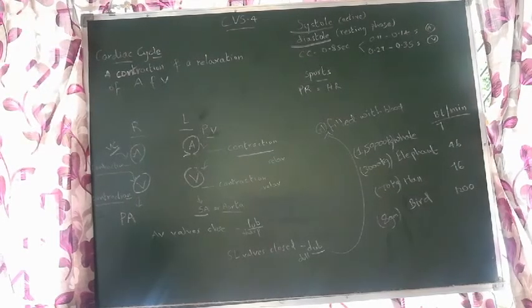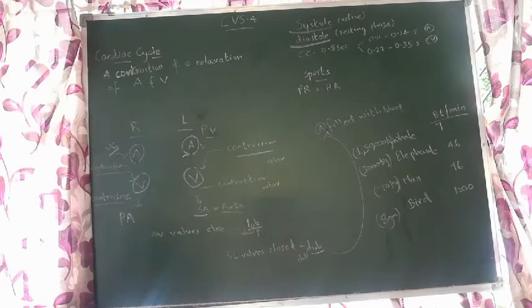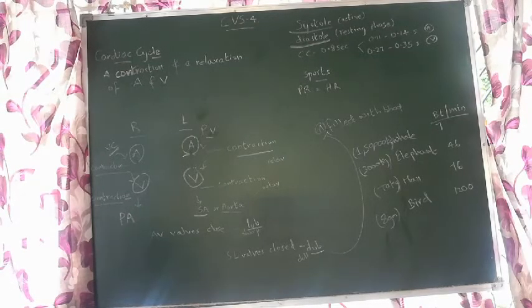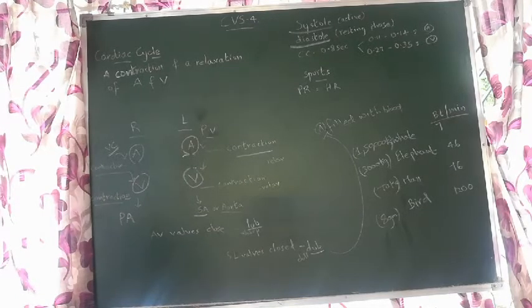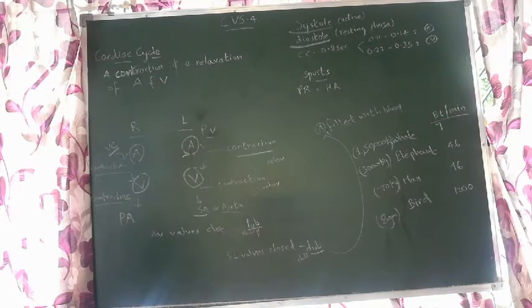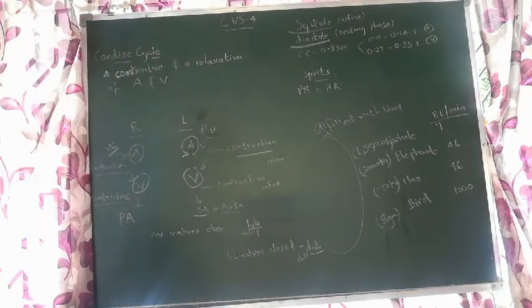Now, I have told you about the cycle, right? A cardiac cycle has a particular, fixed time period. So how much is one cardiac cycle? It is 0.8 seconds, not even 1 second, very much less than 1 second. In that 0.8 second, what is the time for atria and what is the time for ventricles?